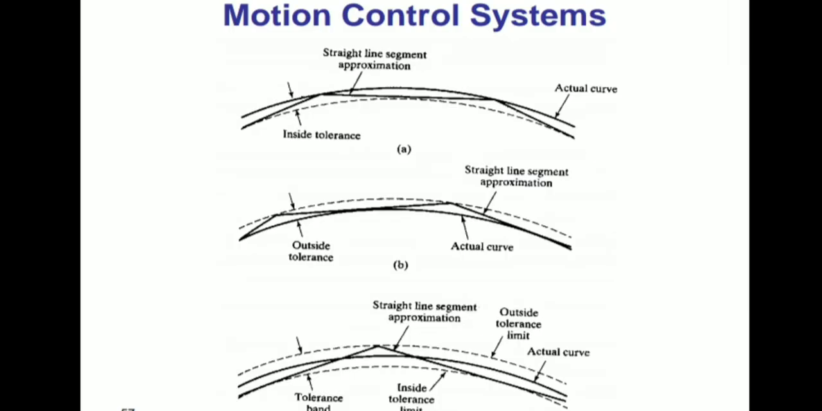You can see the motion control diagrams: linear interpolation, circular interpolation and parabolic interpolation. Suppose you can see diagram A, you can see this diagram.